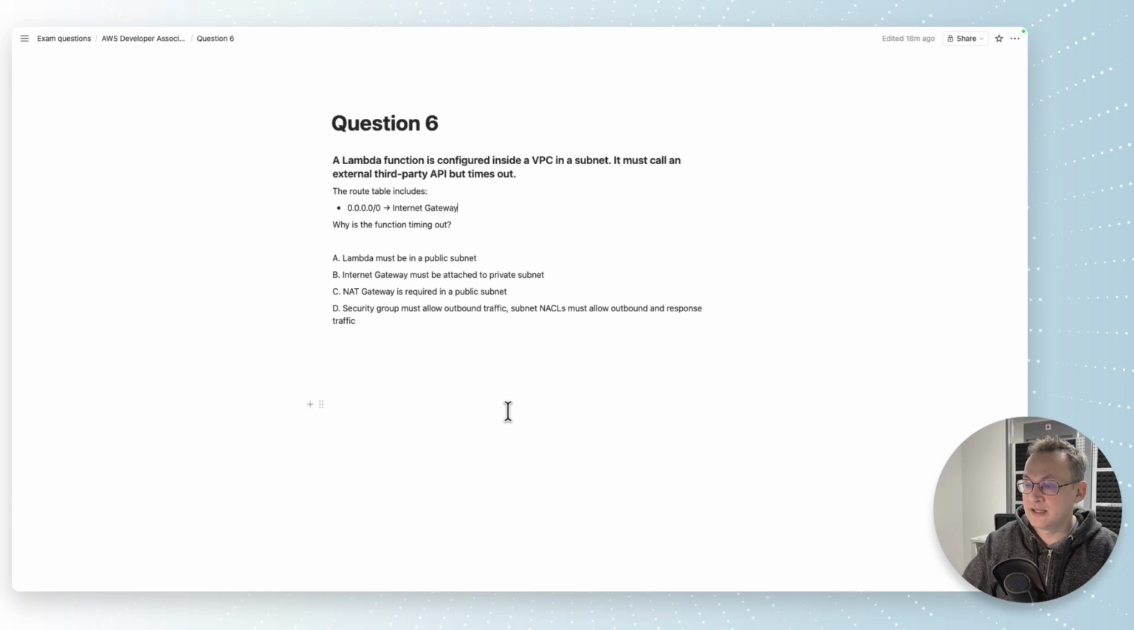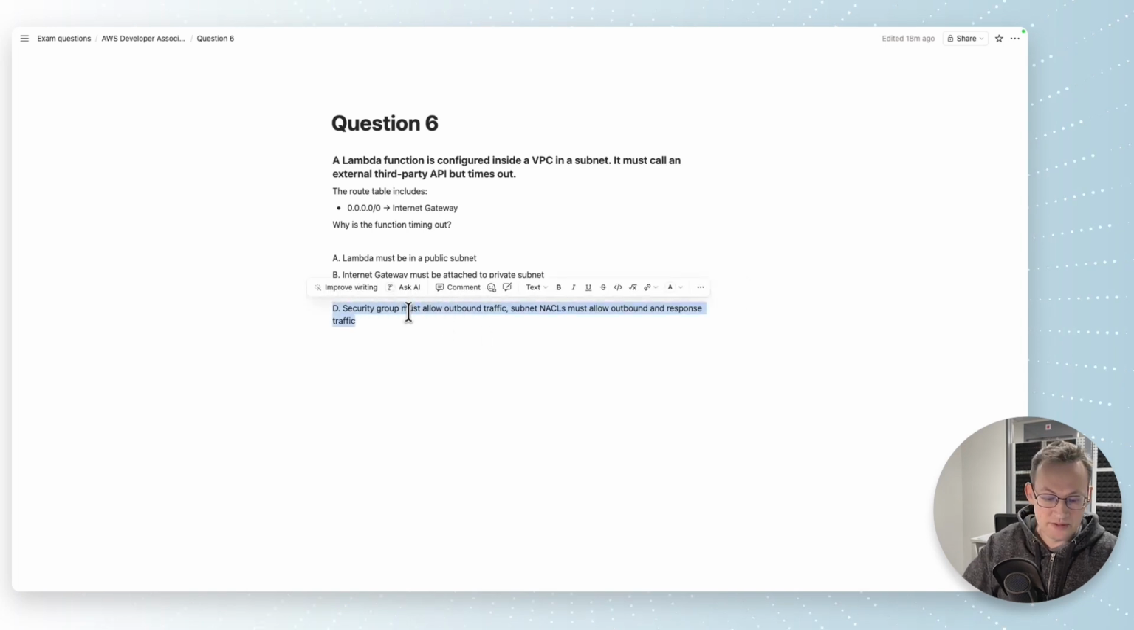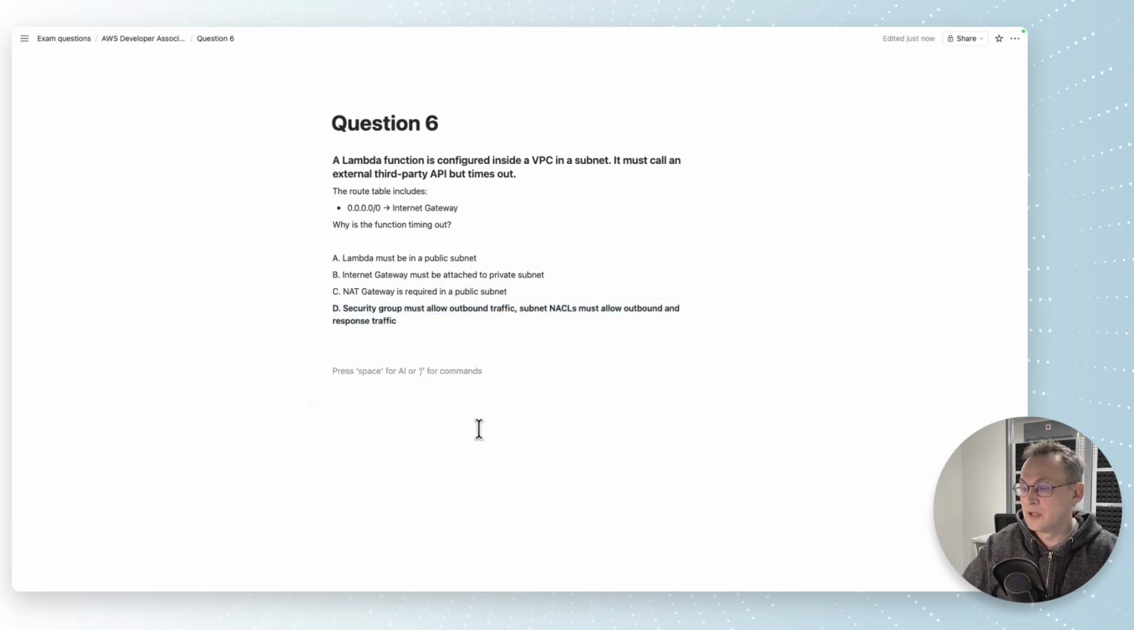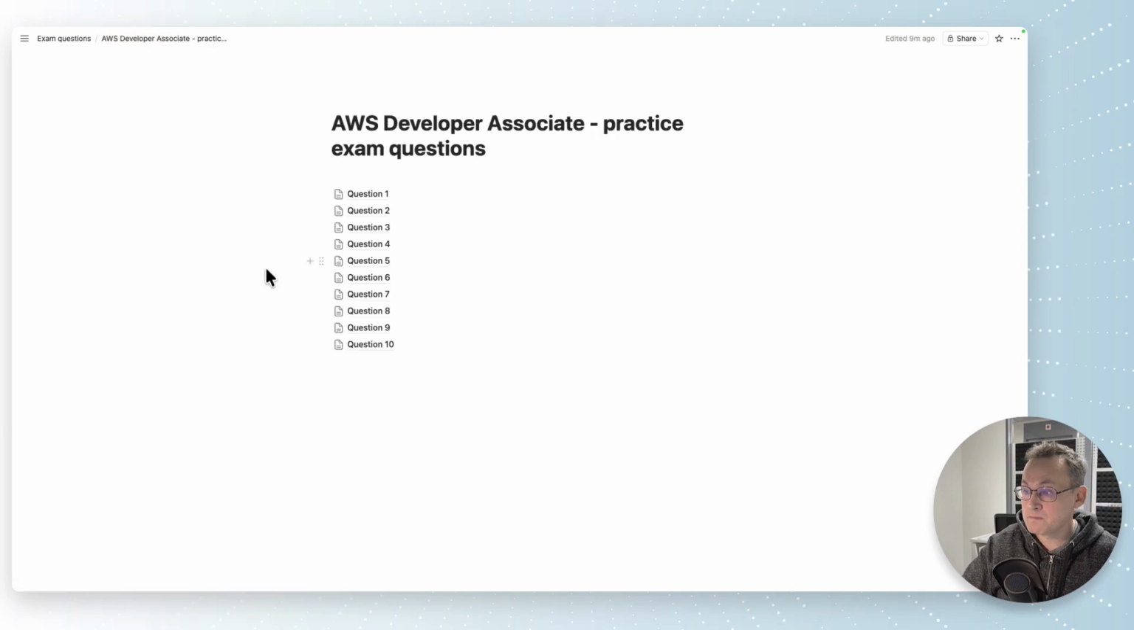It doesn't connect because of security group rules or because of misconfigurations in subnet network access rules. So the correct answer here is D. We need to check security group and subnet NACLs. We have to make sure that they allow outbound traffic.